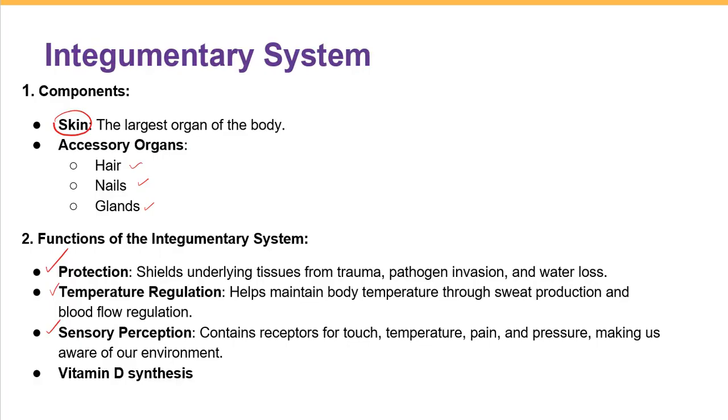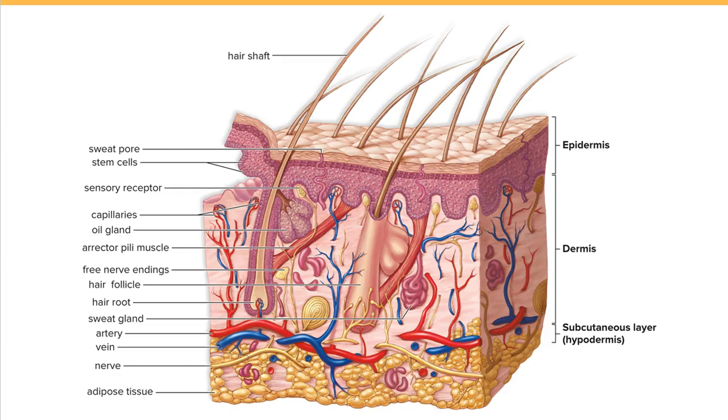Now let's look at the structure of the skin. The skin is composed of two parts, the epidermis and the dermis. If I draw the skin here, I'm going to draw the superficial or top part and call it the epidermis.